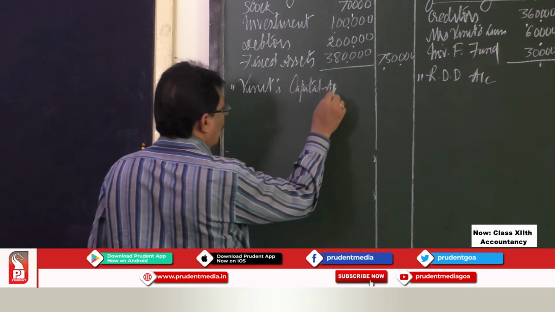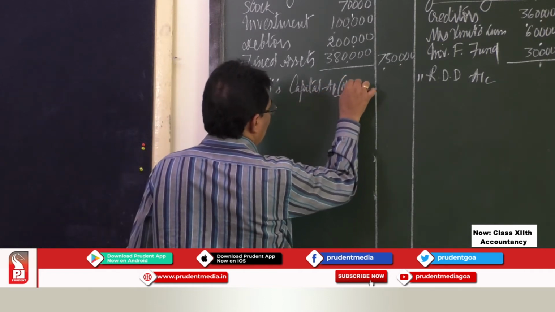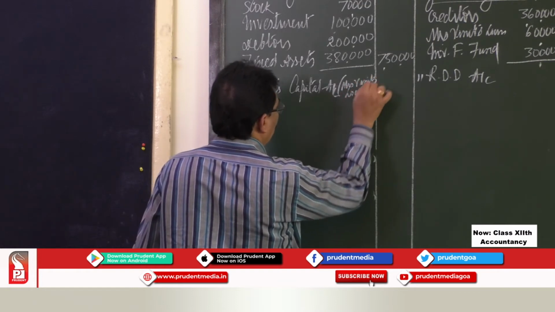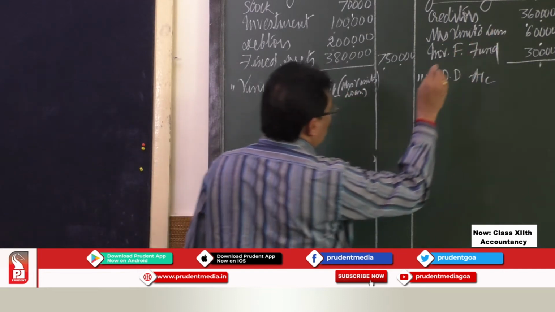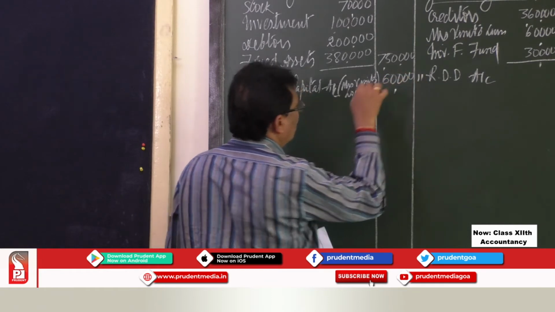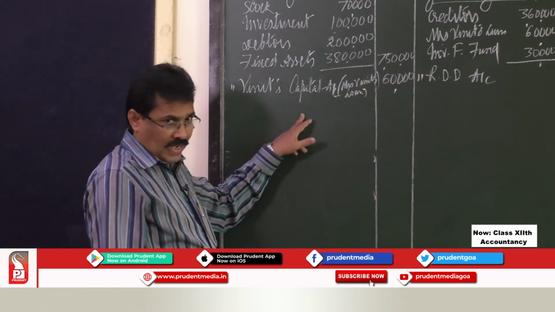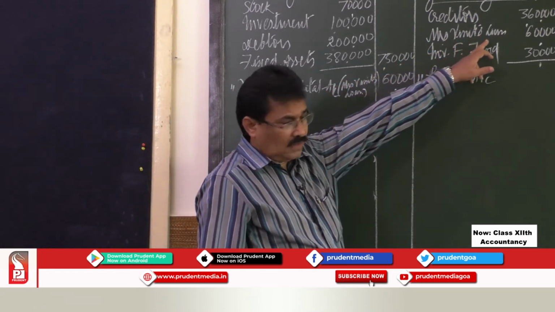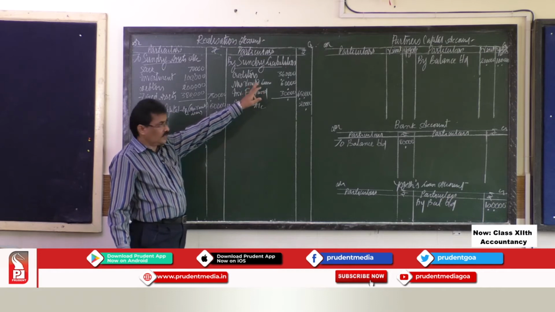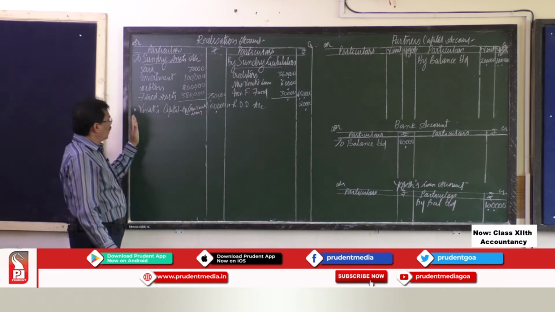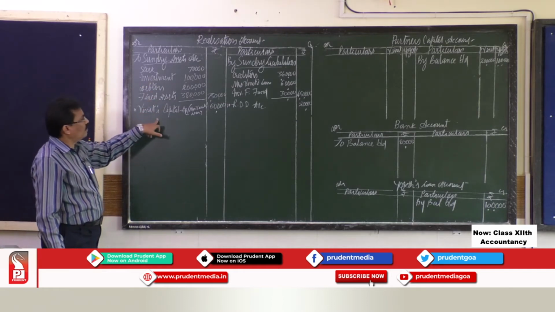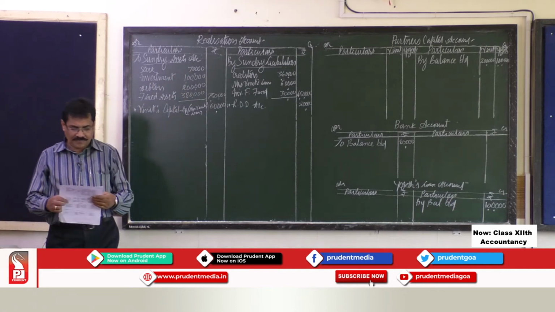Vineet's capital account, for Mrs. Vineet's loan taken over. What was the loan amount? It is rupees 60,000. So, we have to write 60,000 here. Actually, Mrs. Vineet's loan is the firm's liability. The firm is supposed to pay this, but since Vineet promised to pay that loan, we have to debit Vineet's capital account and credit the realization account.